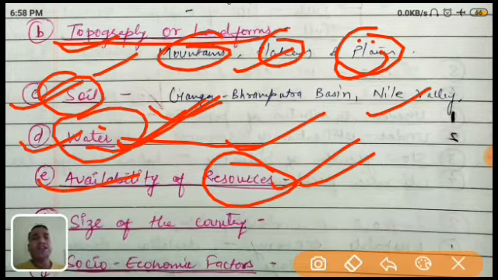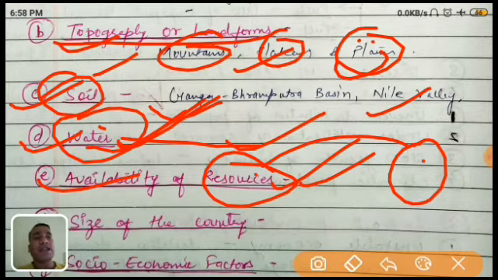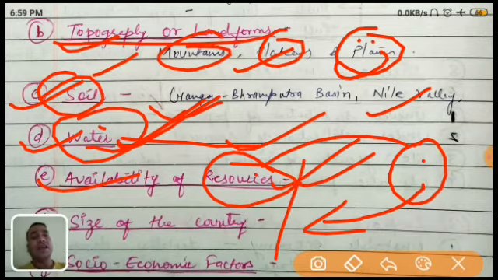Both these places are very rich in minerals, coal and iron. So what will happen? Obviously, if resources are enough, definitely industries are established. If industries are established, definitely people are getting work. If they are getting work, the economy will increase. If the economy increases, definitely the country will prosper. So all these are interlinked.